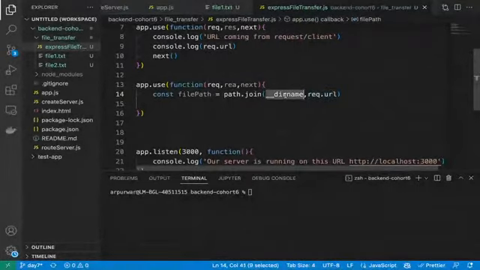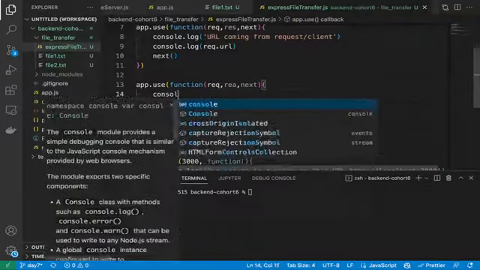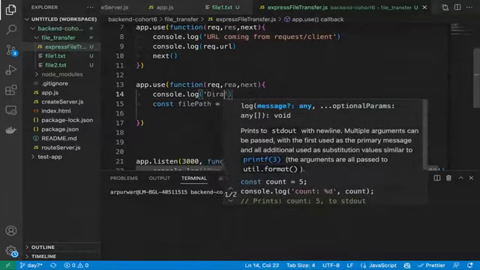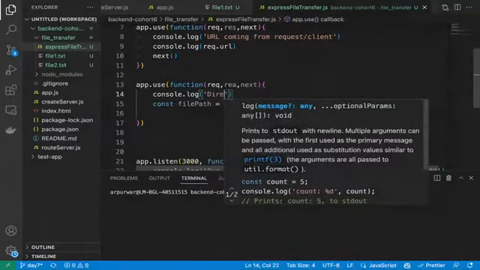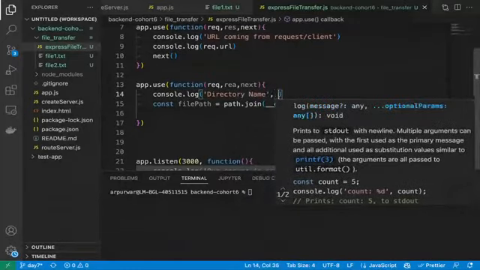And what I did here, I'm just creating a file path, this file path, file1.txt. So I have taken the directory name. This is the way we get the directory. Let me print out the directory for you, so that you guys can easily understand how the directory name works. I will simply do __dirname.